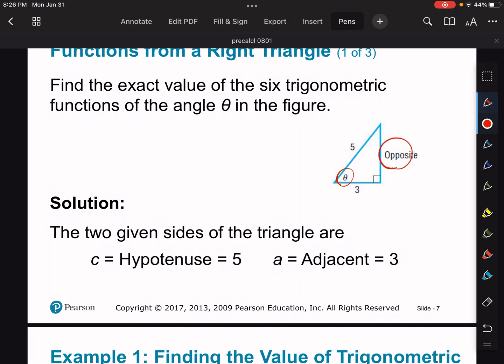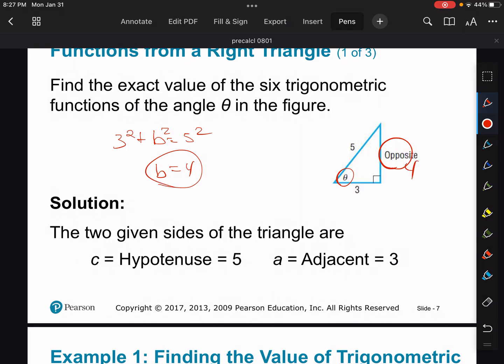So in order to get that side, I can just use my Pythagorean theorem. So we have 3 squared plus b squared equals 5 squared. We can see that this is a 3, 4, 5 triangle. We know that b is going to equal 4 here, but you can do it out if you need to. So this side is 4.